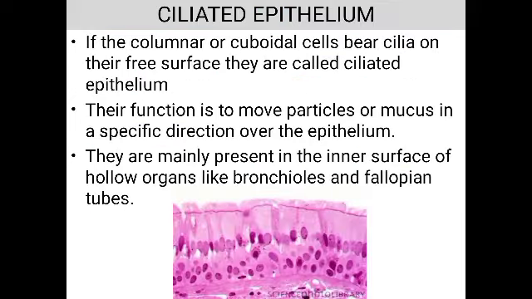When we see the columnar and cuboidal epithelium, sometimes they bear cilia on their free surface, isn't it? The previous slide also I said about that. If these columnar or cuboidal cells have cilia on their free surface, they are called a ciliated epithelium.